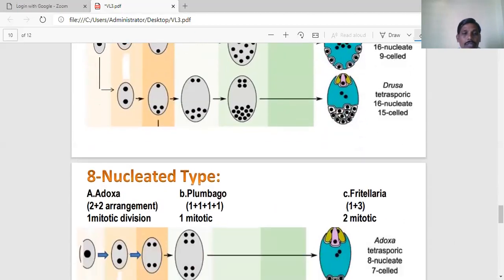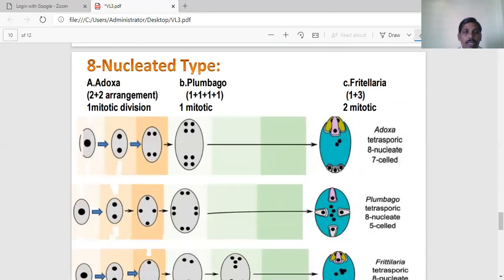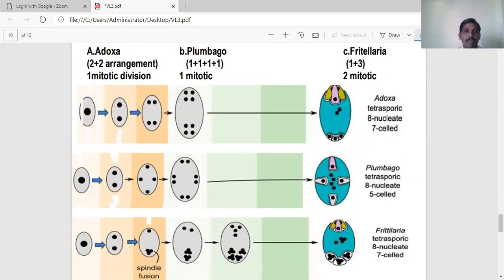Next we can go for the 8 nucleated type. Under the 8 nucleated embryo sac, one is Adoxa, second one is Plumbago, third one is Fritillaria.